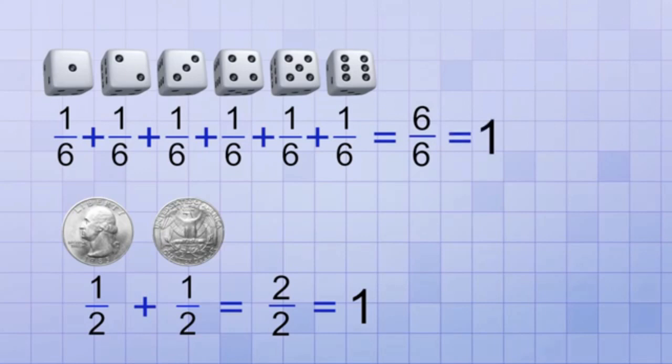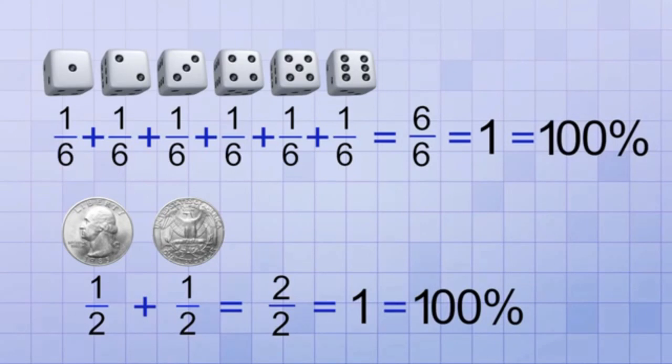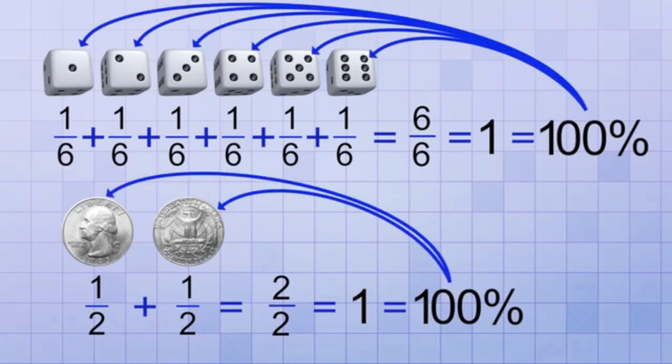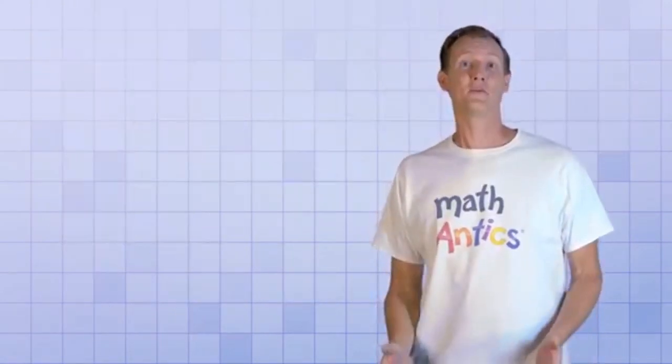If you add up the probabilities of all possible outcomes of a trial, the total is going to be 1, or 100%, because it is certain that at least one of those possibilities will happen. Let's look at some more examples.